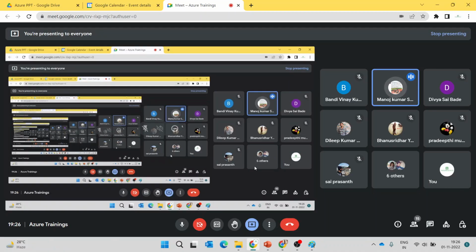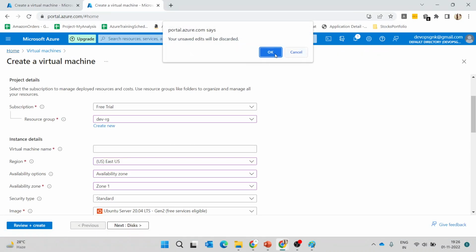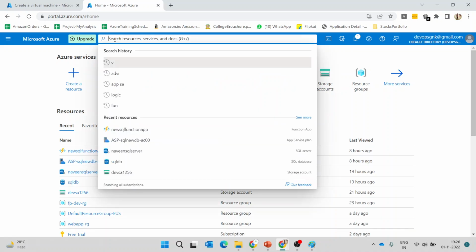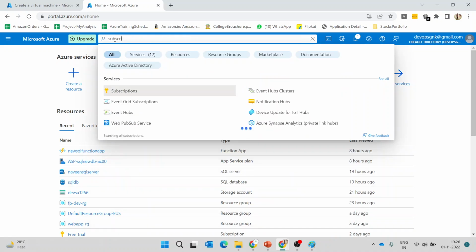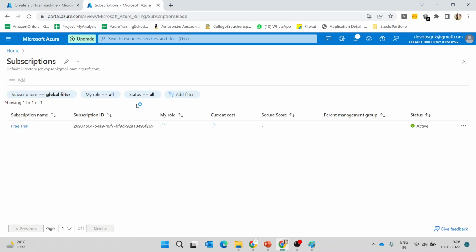You can have multiple subscriptions. Previously, I have seen a single subscription. Yeah, we can have multiple subscriptions here, it's not a problem. If you hover here and go through subscriptions, you can add multiple subscriptions under one mail. It's not a problem. In my organization, we use around 20 to 30 subscriptions, varying from project to project.